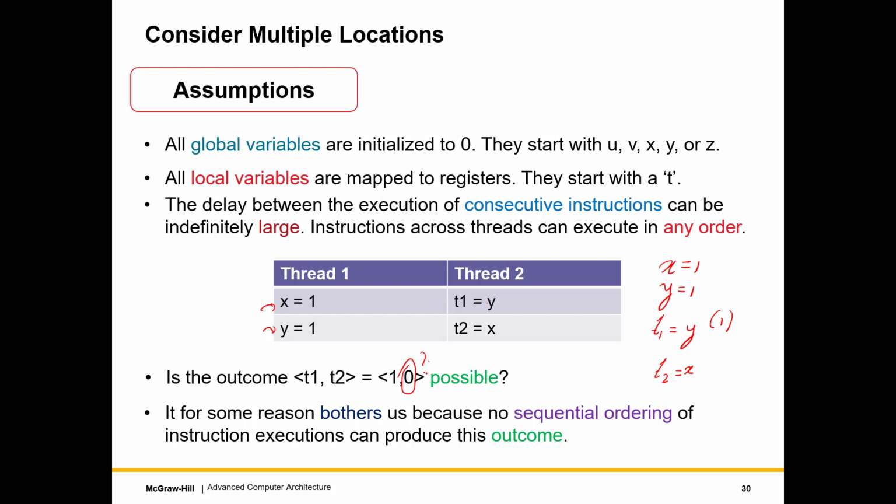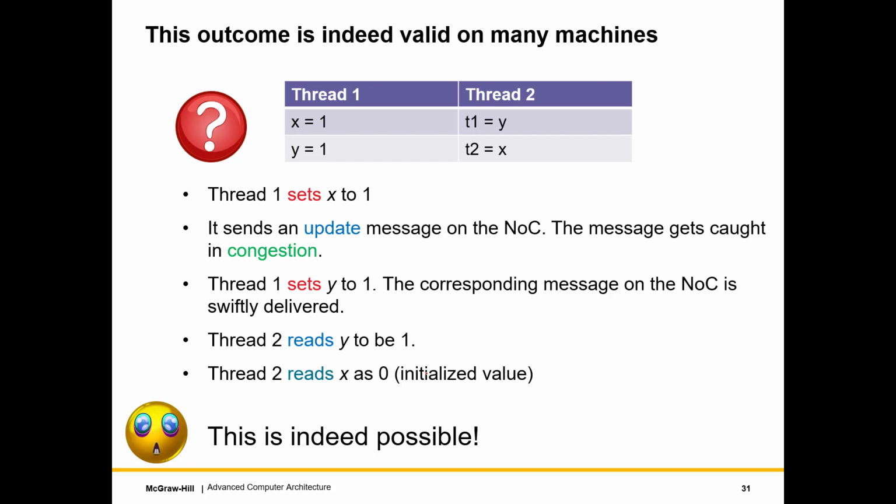Alright, let's look at this once again. Just verify it's the same code. So here is what can happen. Assume that thread 1 is running on core 1 and thread 2 on core 2. This is a generic assumption that we will continue to make in this slide set, that thread i, unless specified otherwise, always runs on core i. So what will happen is that thread 1 sets x to 1, which means a store instruction sets the memory address corresponding to x to 1. And the default initialized values are all 0.